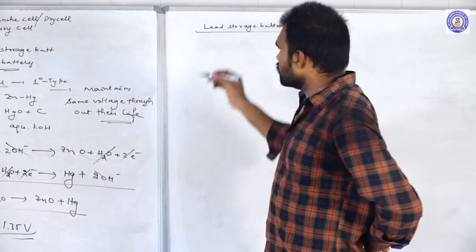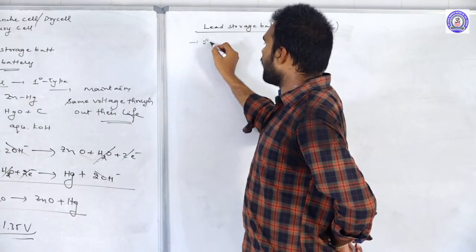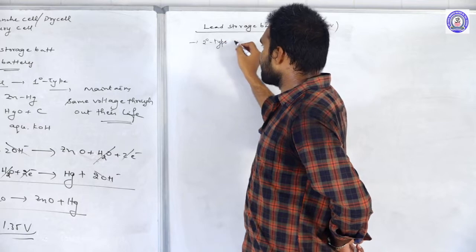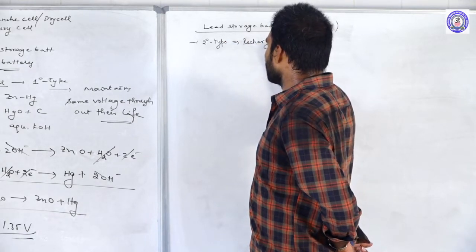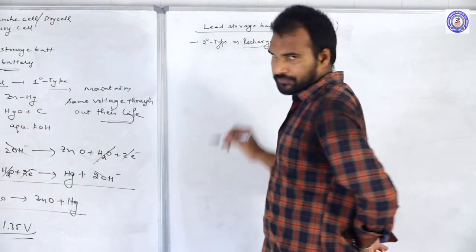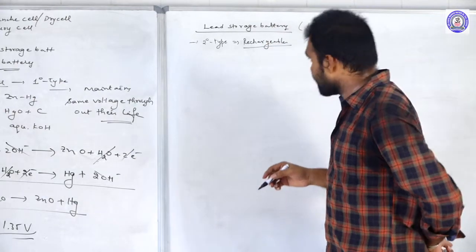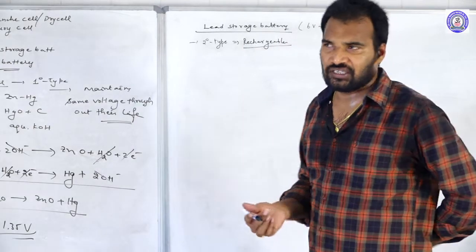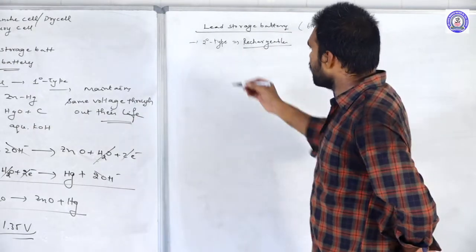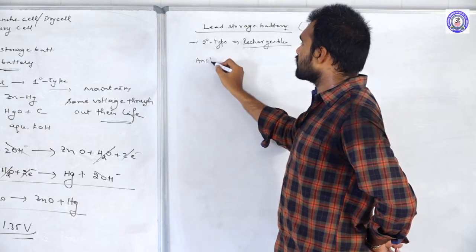As I told you, this is a secondary type of battery. Secondary type means it is a rechargeable battery, and it is reversible. So we can discharge the electricity and also we can recharge them. Let us see, what are the anode and cathode here?